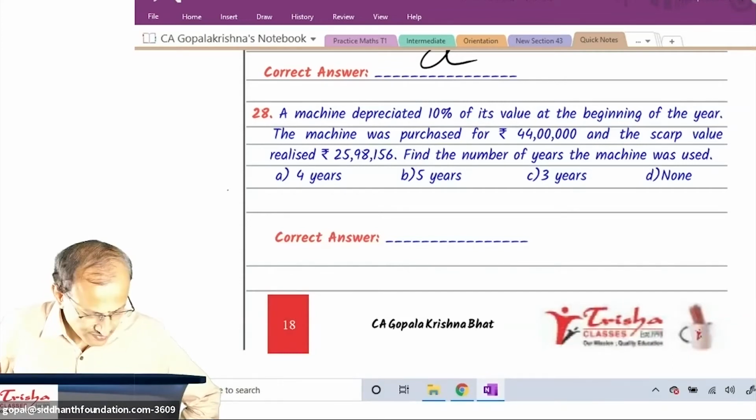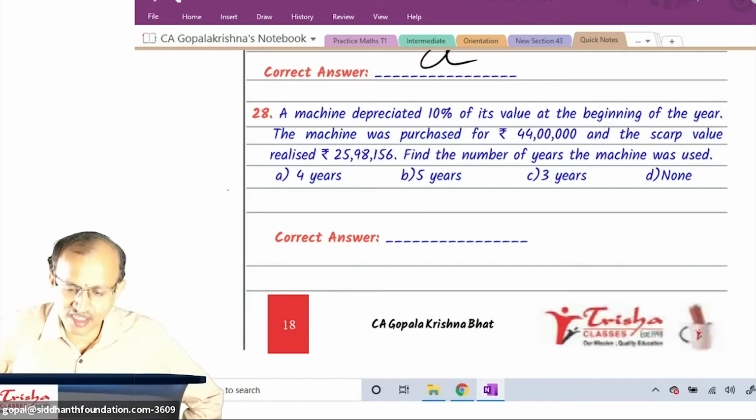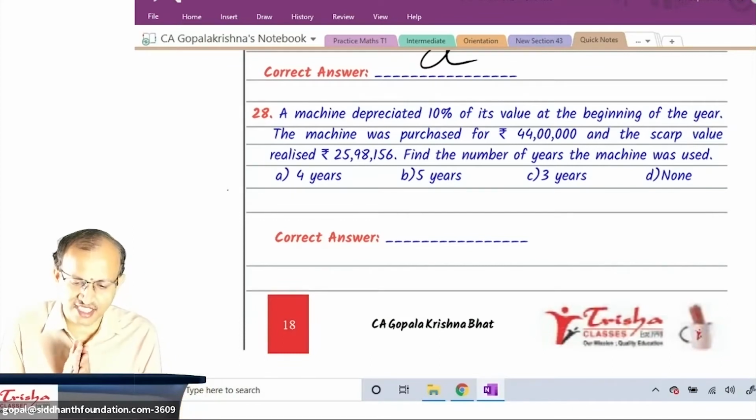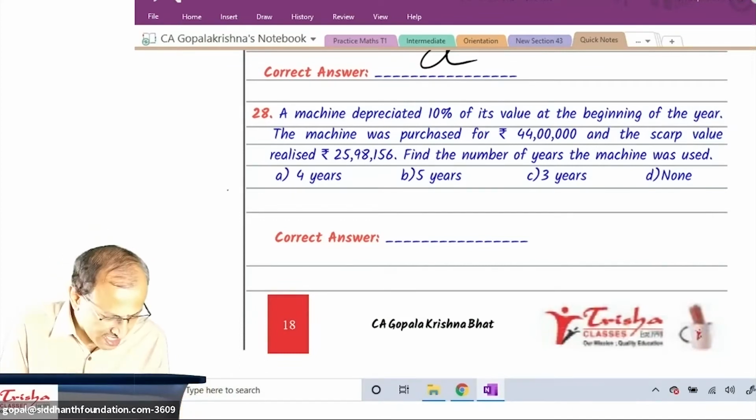Super. As a mixed opinion, some of you are telling SLM, some of you are telling WDV. Tanuja also SLM. Okay, super. Students, shall I answer this? It's a little confusing question.